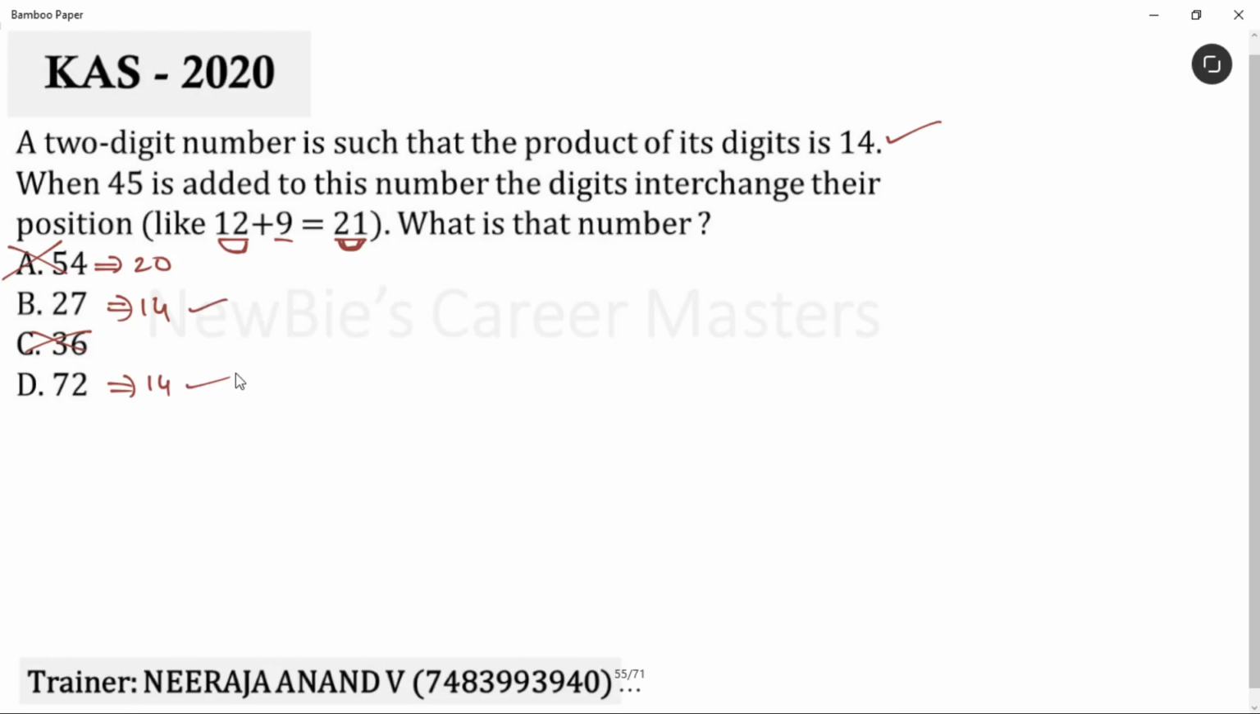Then the next condition is you have to add 45 to these two numbers. After adding 45, the digits should interchange their position. It is very simple. This is the wrong option. Why? See, the initial value is 72. If you add 45, will it turn to 27? Is it possible? No, so this is the wrong option. So, we can take option B as the answer for this question. Very easy question. No need of any equations. Just use the options and answer it.